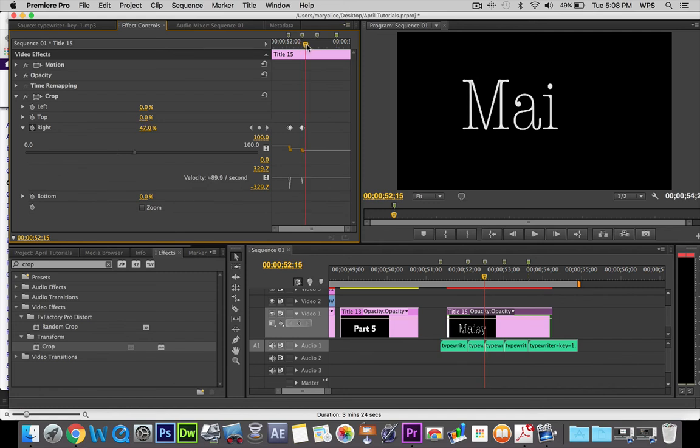I'm going to go to my next marker, and again, 2 keyframes, and I have my S, and then I'm going to go to my next marker again, and I'll put in 2 keyframes, and I'll have my Y.